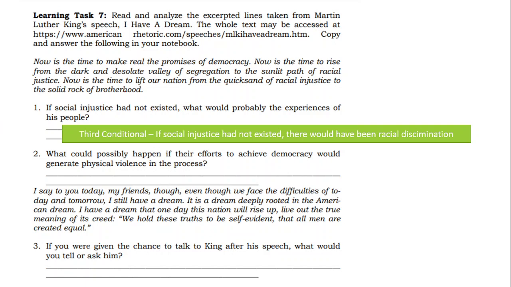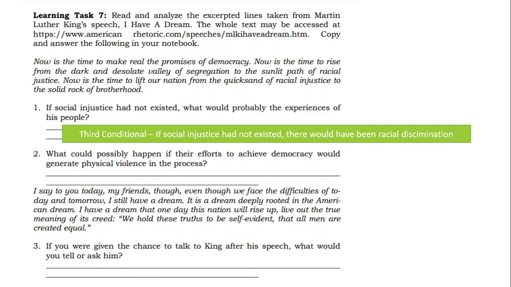So now is the time to make real the promises of democracy. Now is the time to rise from the dark and desolate valley of segregation to the sunlit path of racial justice. Now is the time to lift our nation from quicksand of racial injustice to the solid rock of brotherhood.